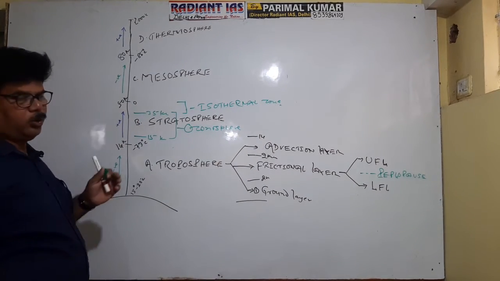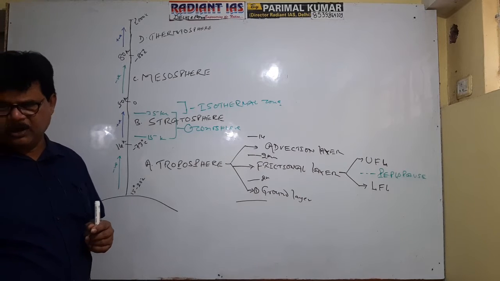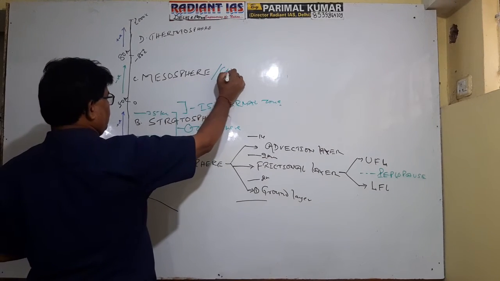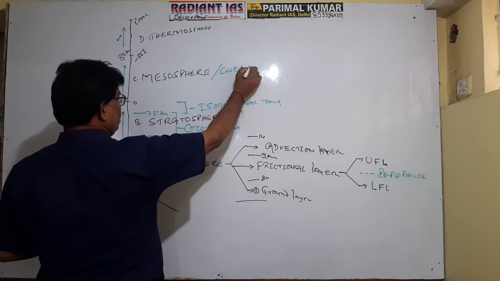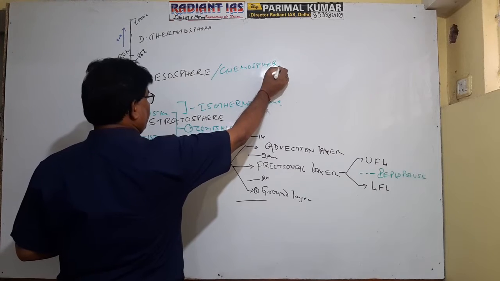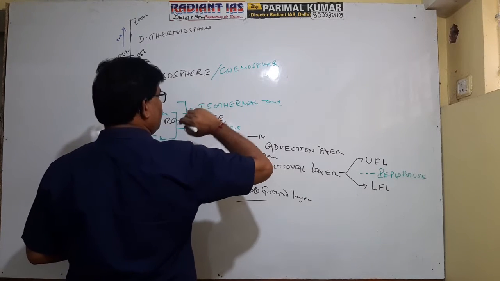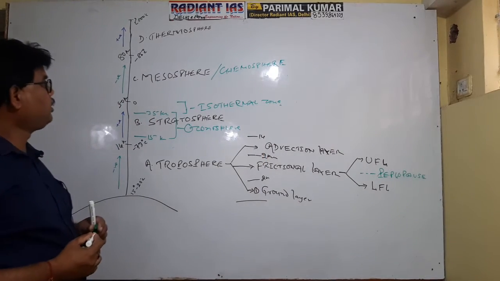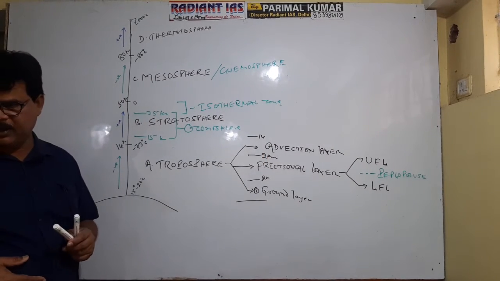Again, see, there is no subdivision of mesosphere. Mesosphere is also referred to as chemosphere. Chemosphere is clear? Again, you see the uppermost layer is thermosphere.